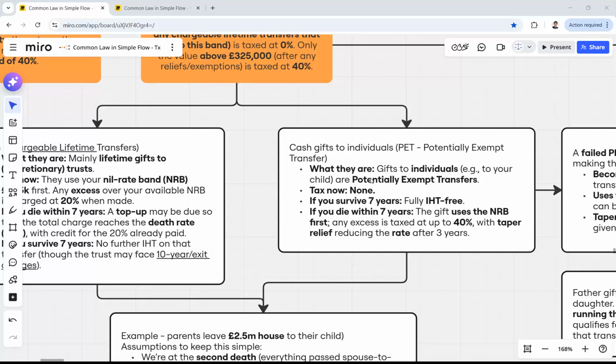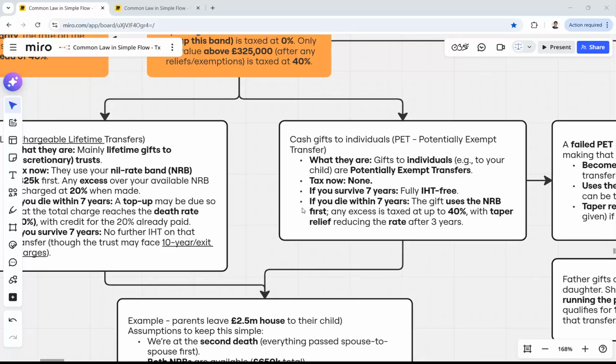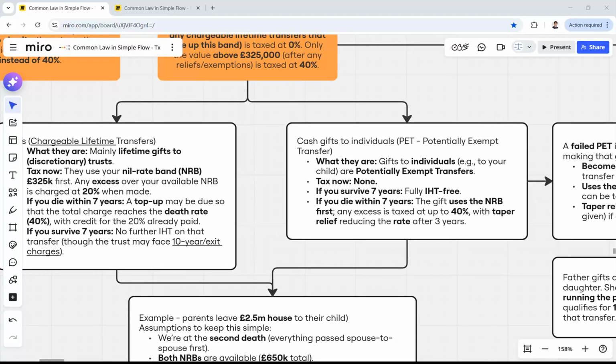So just remember, it has the potential of avoiding any tax. You pay no tax now. If you survive 7 years, then you will be fully free from inheritance tax. You will pay no inheritance tax. If you die within 7 years, the gift uses the NRB first. NRB is the nil rate band, your allowance, the 325,000, and any excess on that is taxed at 40%, with taper relief reducing the rate after 3 years.